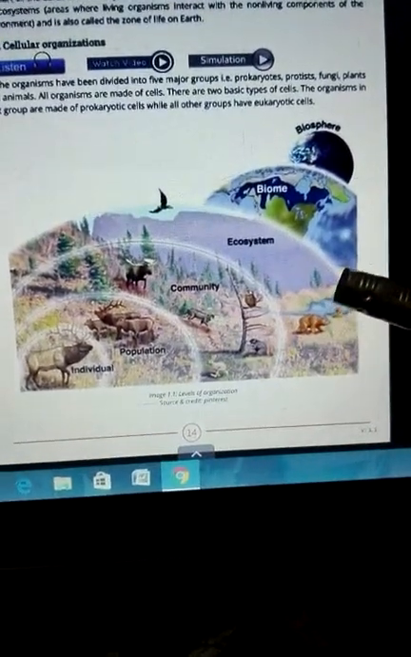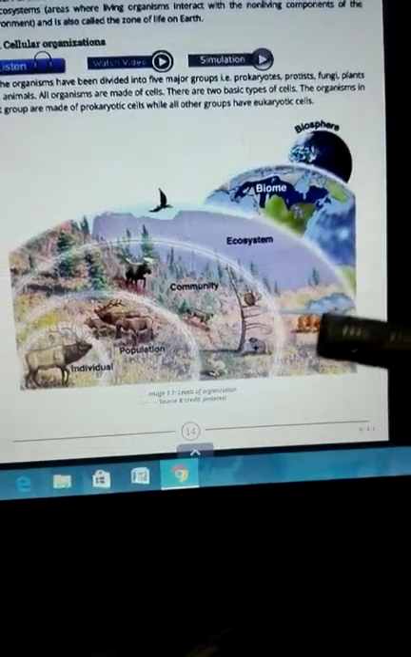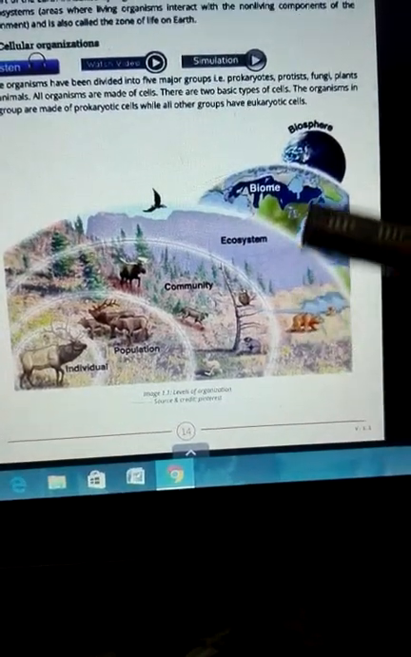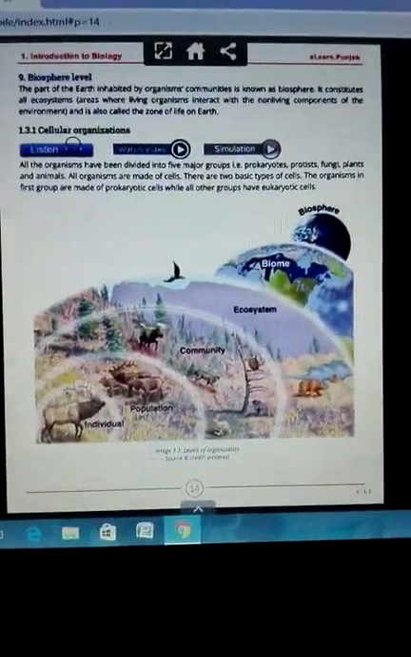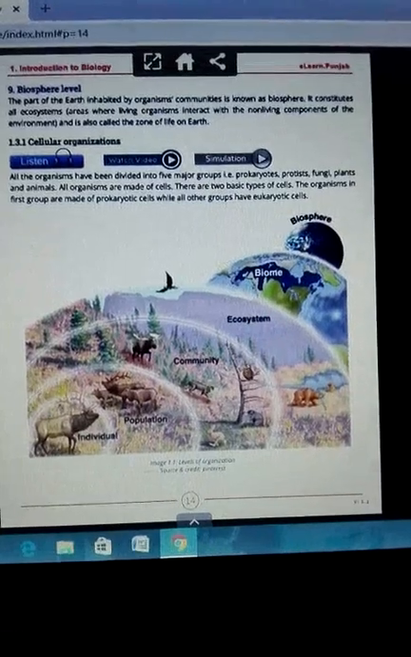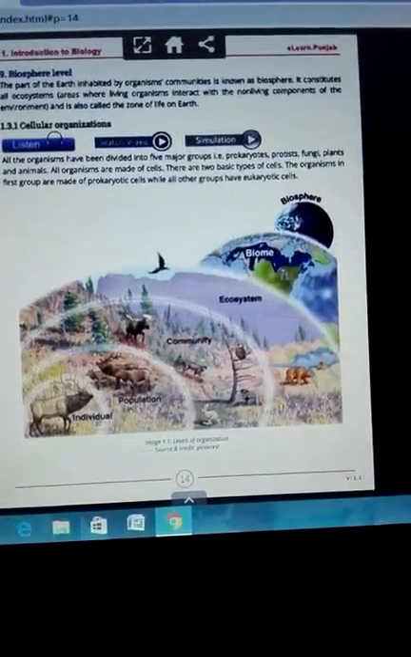Next to that is the ecosystem, the part of the sphere where the individuals live in accordance with other plants and animals, and then biome and biosphere, the part of the sphere on which organisms live. This was our previous topic, but today we are going to start the cellular organization of these different kinds of individuals.